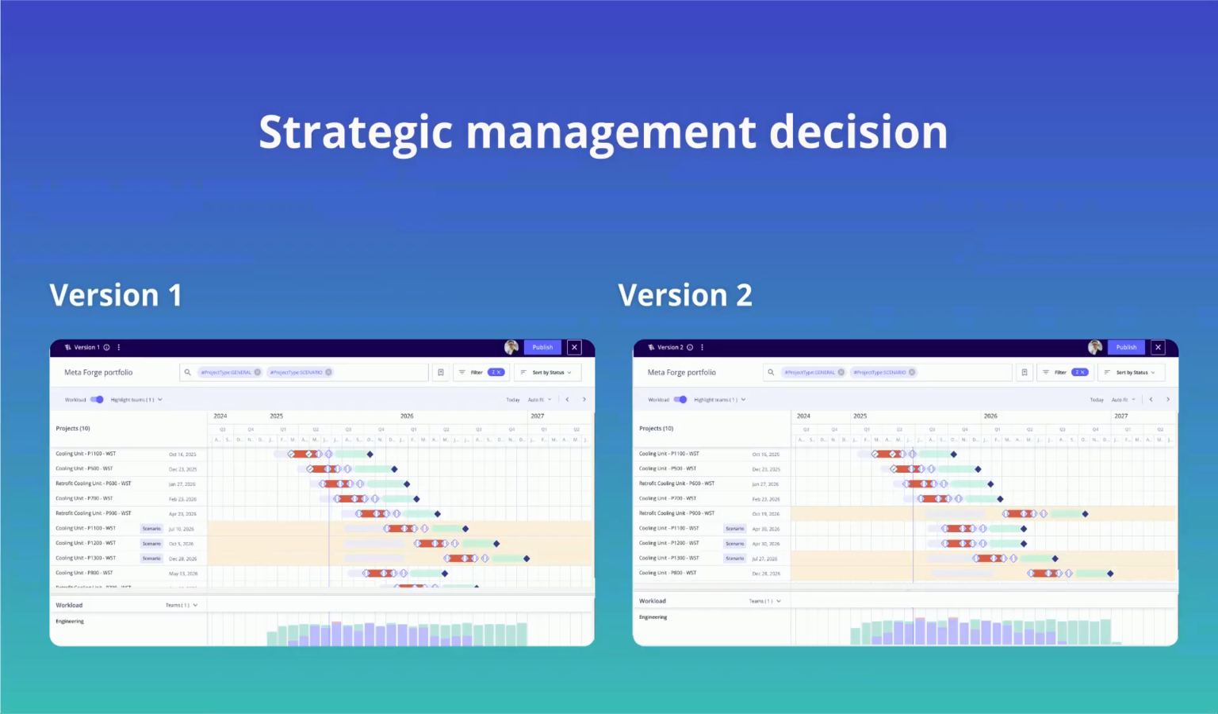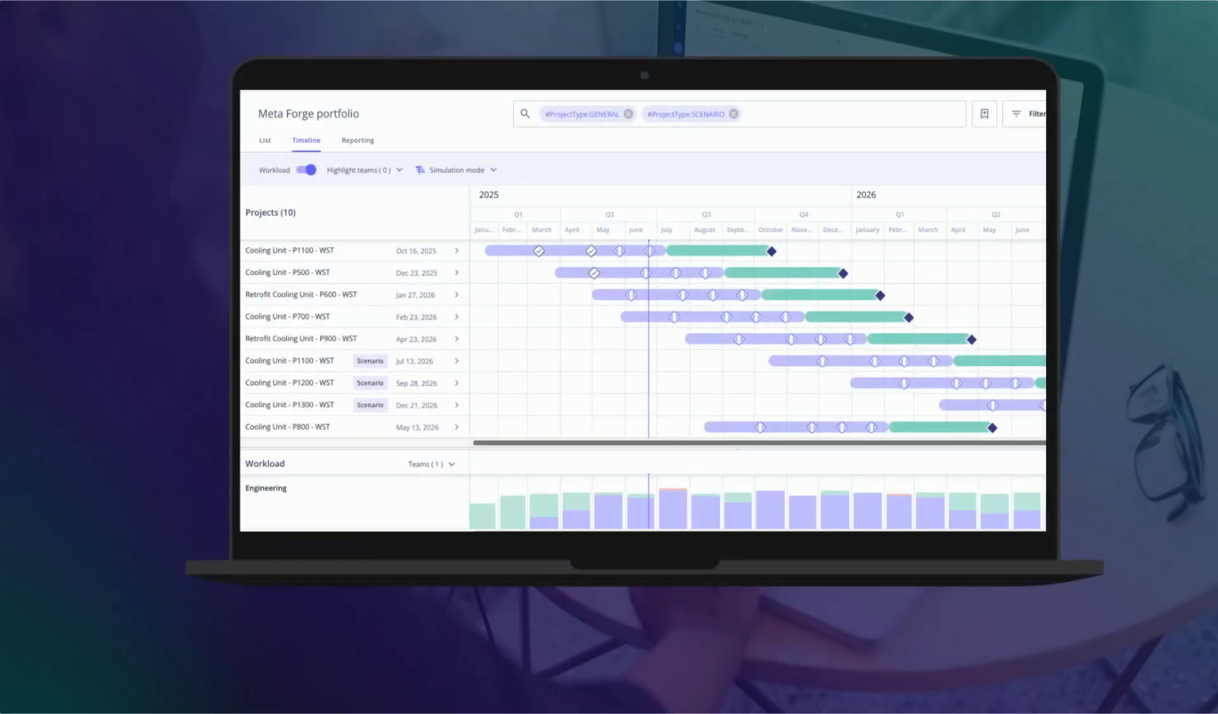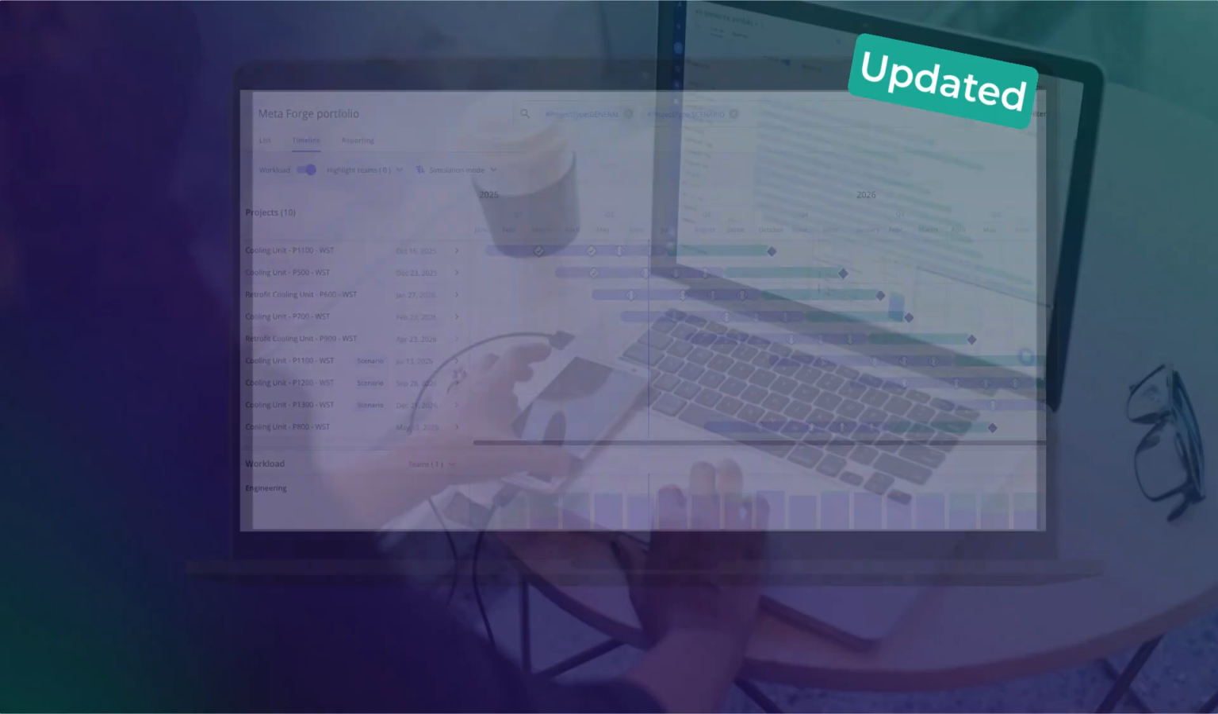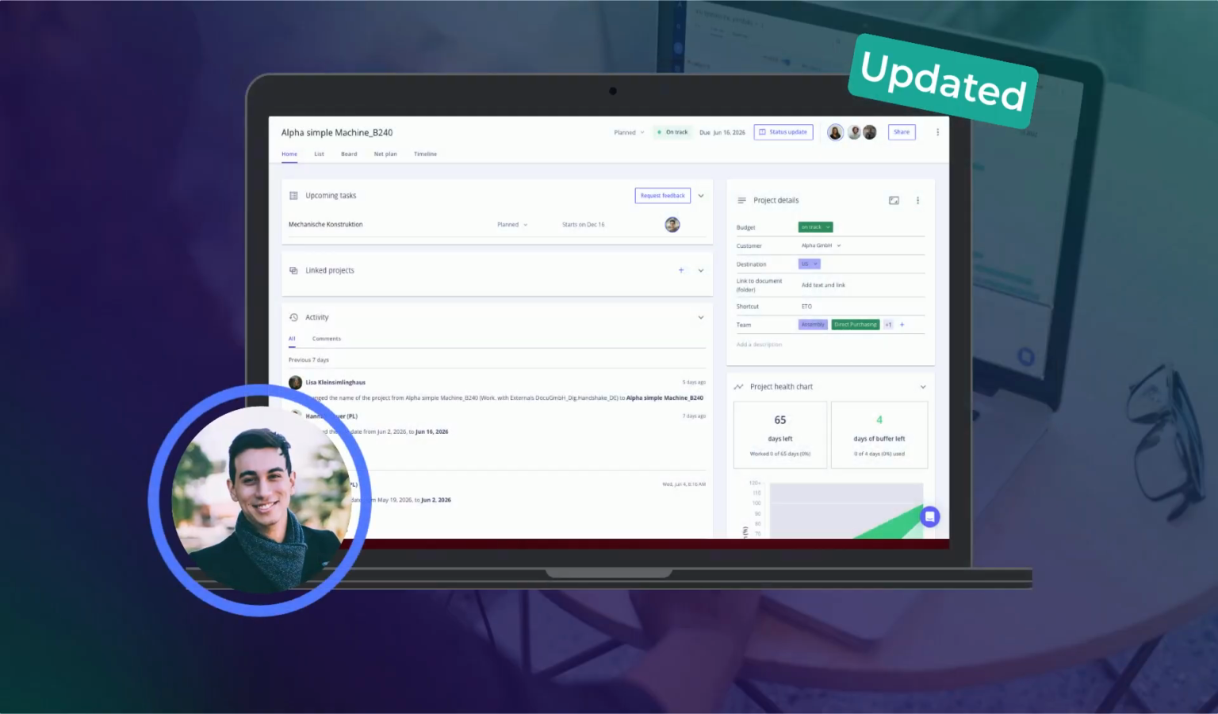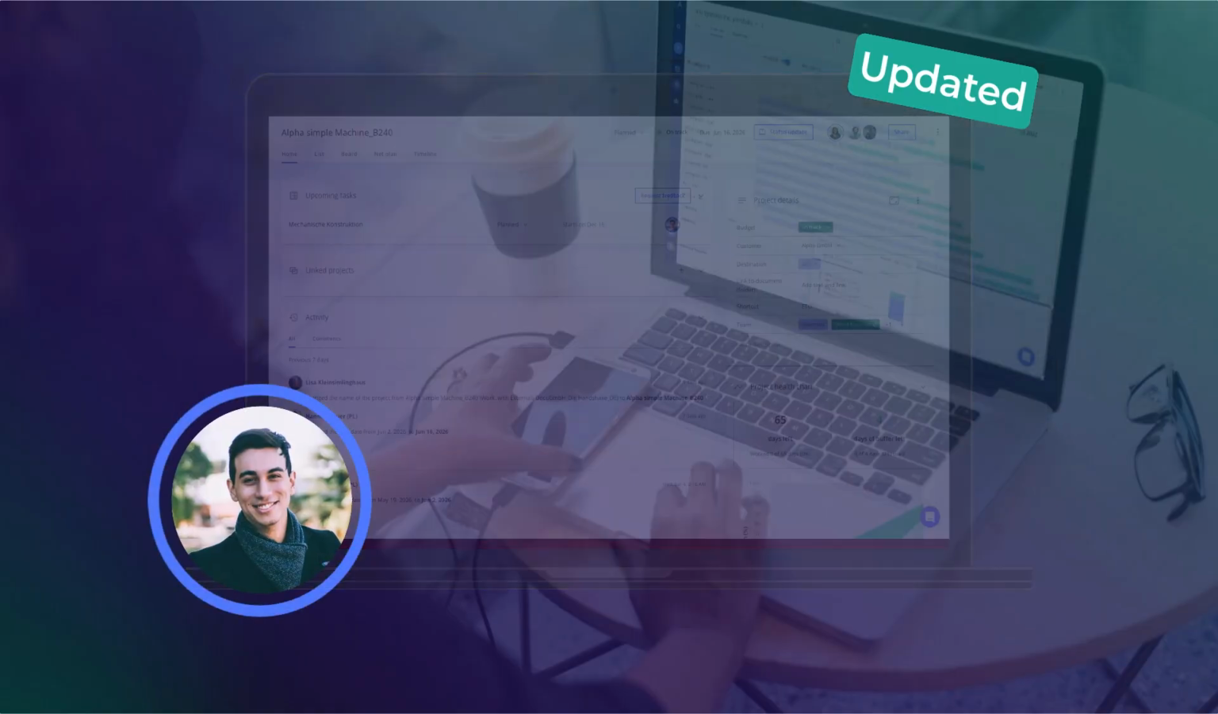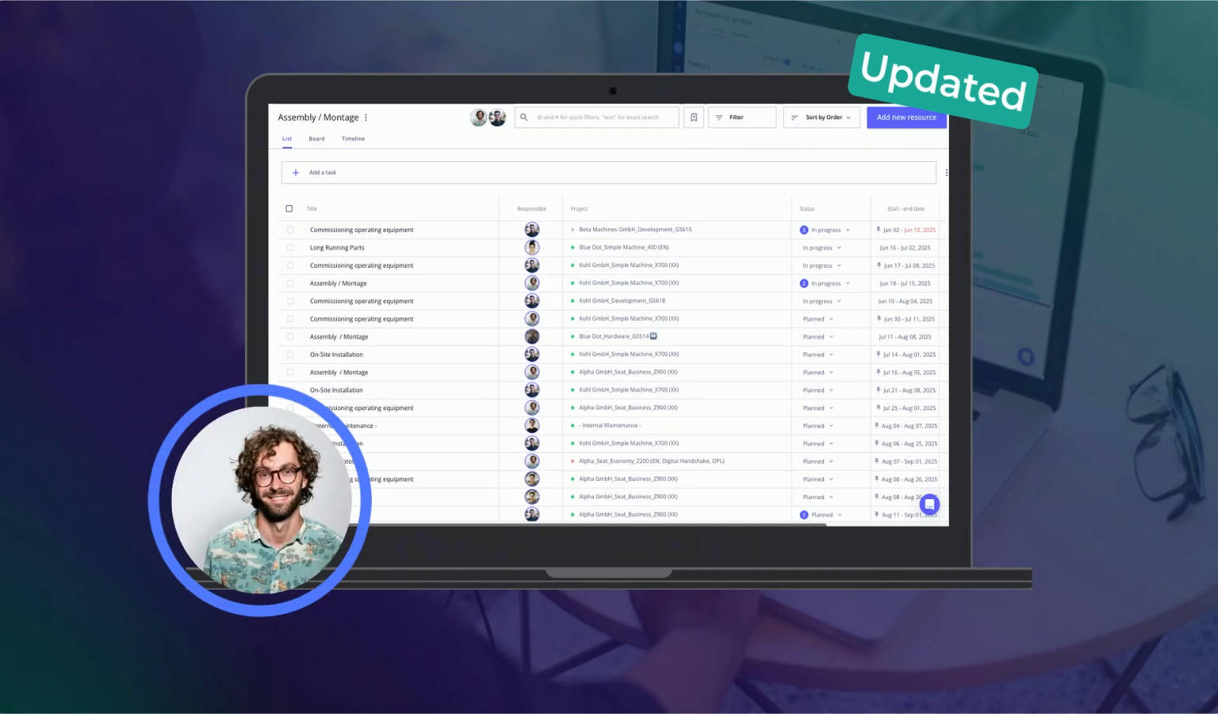Together, they review the different versions and decide on the best option, which Klaus can then publish with a single click. Once published, the whole portfolio is updated and all affected project managers instantly see the new due dates for their projects, and team leads see the new sequence directly in their boards.